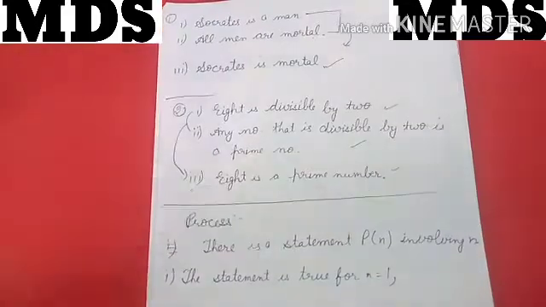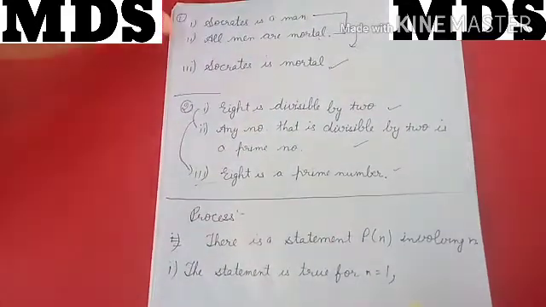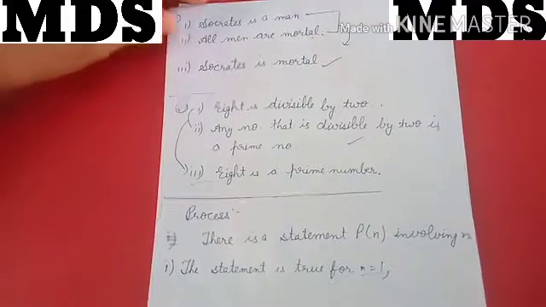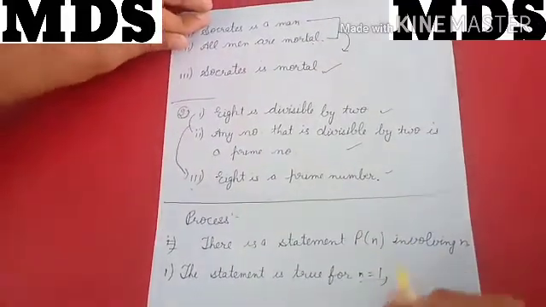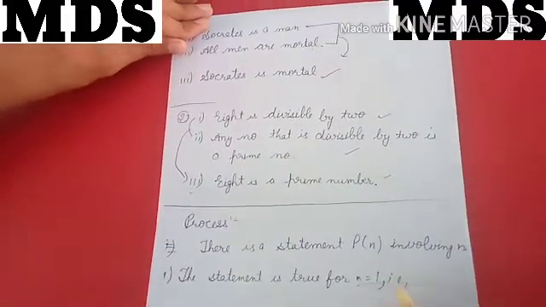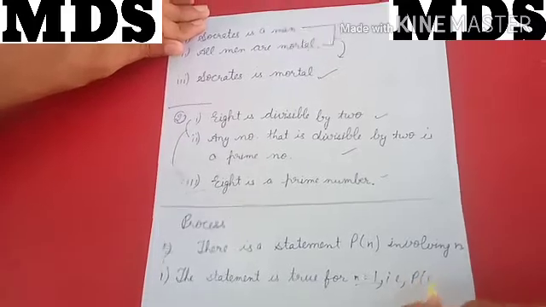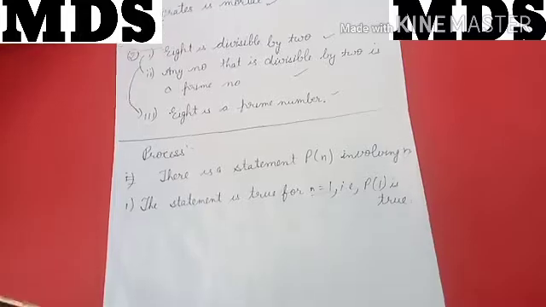That means P(1) is true. First of all we will prove this.